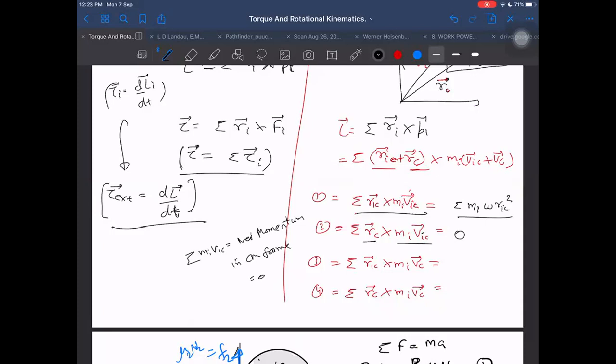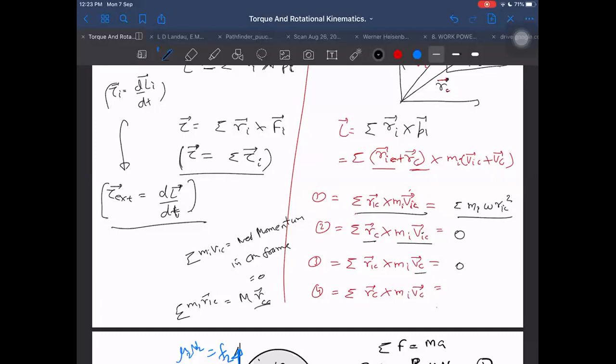Third term, RIC cross MI VC. VC is constant here, so it is taken out. MI cannot be taken out, but MI into RIC can be written as total mass M into RC, the position vector of center with respect to center. That is 0 again.